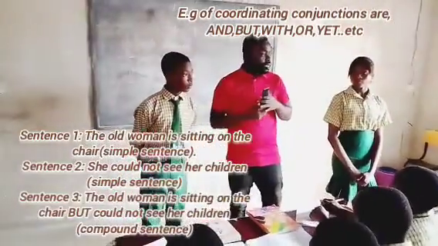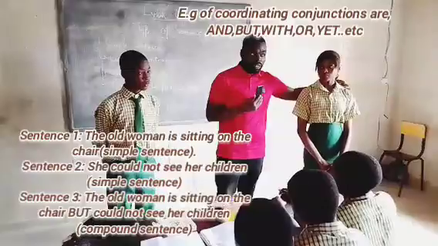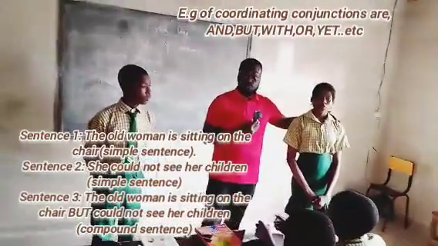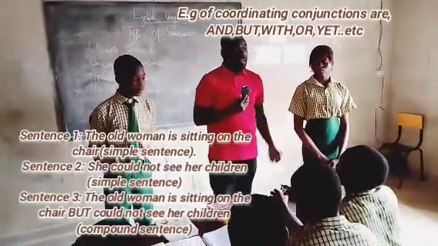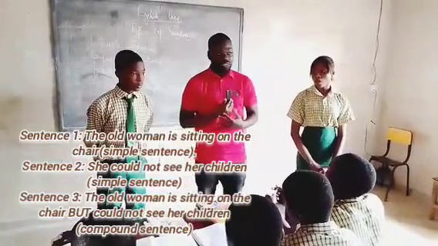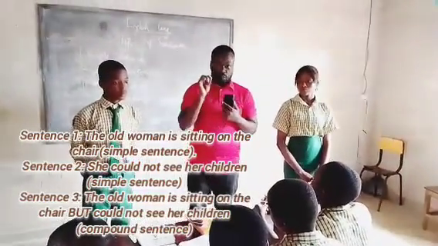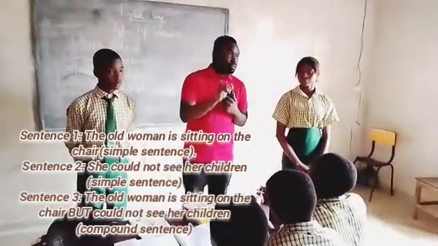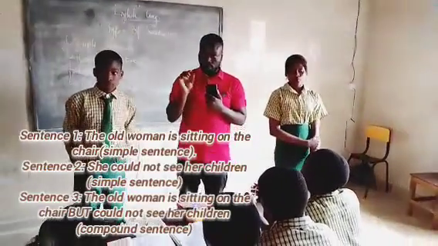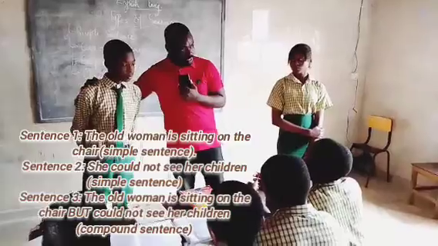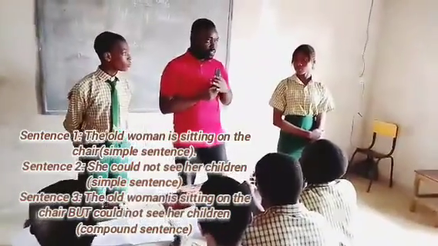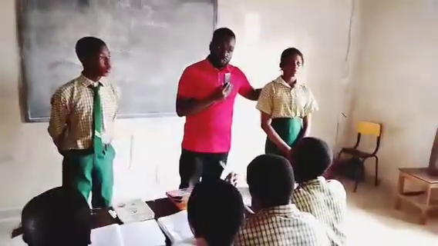The old woman was sitting on the chair. And we have the second one. What is the second sentence? She could not see her children. So what conjunction can I use in joining these two together to create a compound sentence? But or and? We have but, which of them can go very well? But. The old woman was sitting on the chair, but she could not see her children.